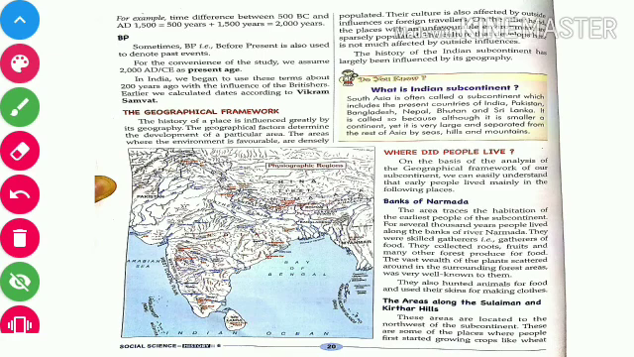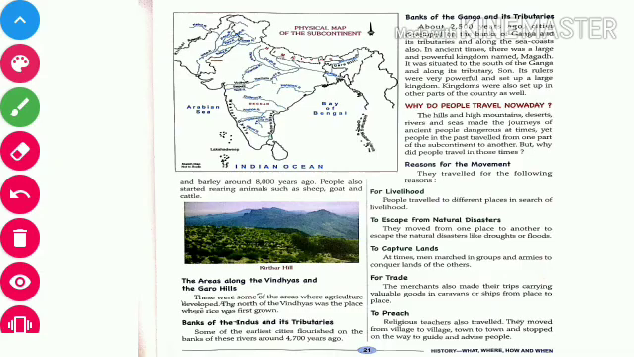The areas along the Suleiman and Kirthar hills. These areas are located in the northwest of the subcontinent. These are some of the places where people first started growing crops like wheat and barley around 8,000 years ago. People also started rearing animals such as sheep, goats, and cattle.